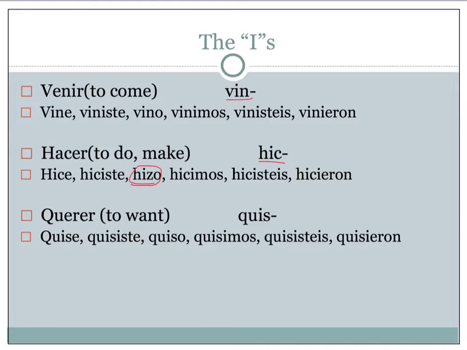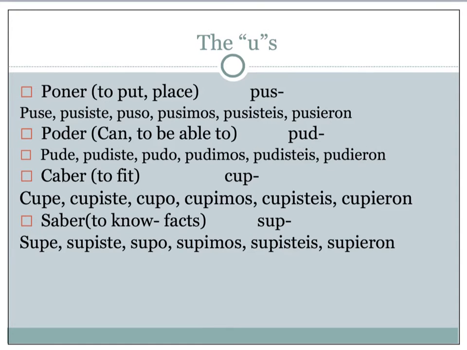Hizo is one of the ones that is just weird. It doesn't follow the rules. It takes a spelling change. It's the only one that has that strange thing that happens. Hicimos, hicisteis, and hicieron. Querer, our stem is quis-. We have quise, quisiste, quiso, quisimos, quisisteis, and quisieron as our six forms. Please take a moment and fill these into your green chart.